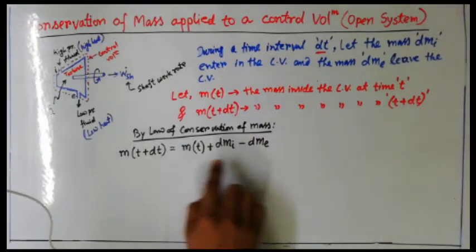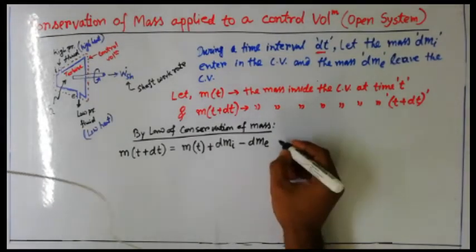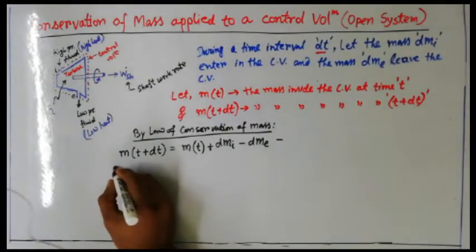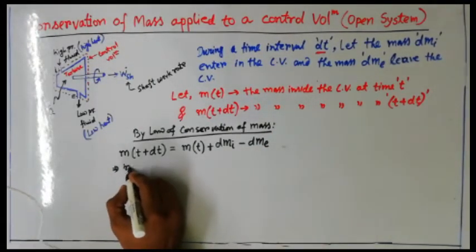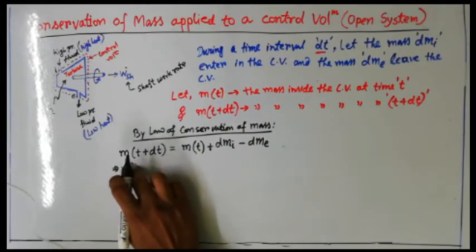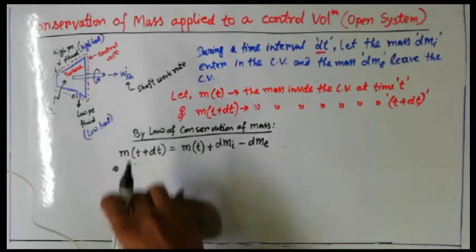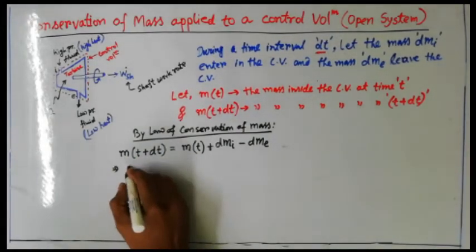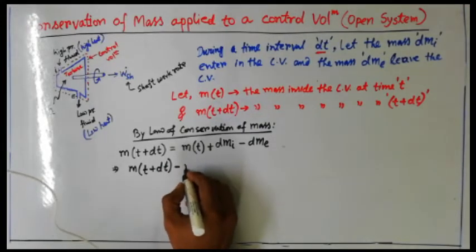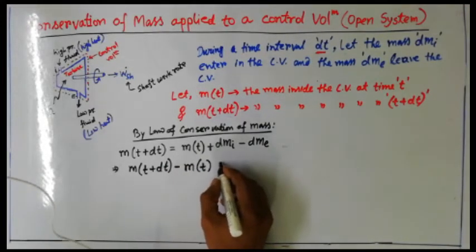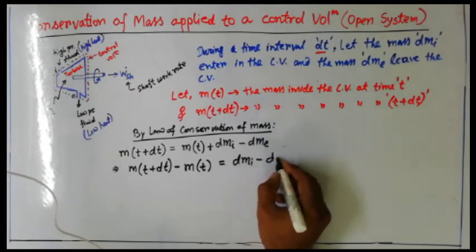So that will give you m_(t+dt). It is very easy to understand. Now if I continue that equation in this manner, just shuffling the sides, I take m_(t+dt) minus m_t to the same side, and it will be equal to dm_i minus dm_e.